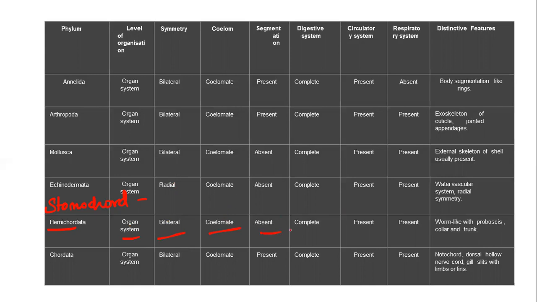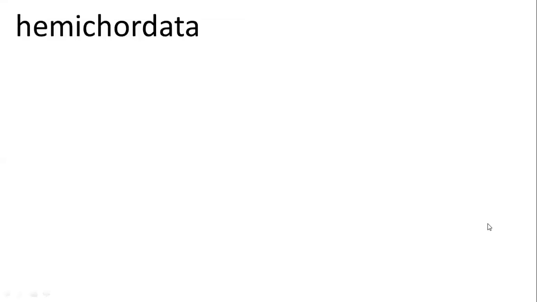There is an absence of segmentation, and a complete digestive system. A circulatory system is also present, which is open, and gills act as the respiratory organ. Organisms in Hemichordata have a proboscis, collar, and trunk part. Let me explain this.